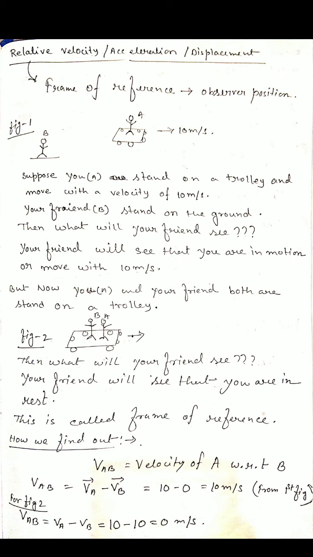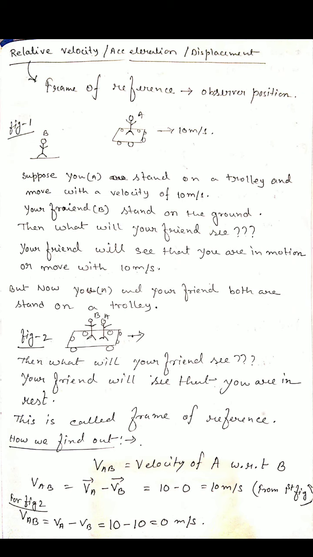But in the second figure, you and your friend are both in motion with a certain velocity, so when your friend observes you, he sees that you are at rest. That means your velocity is 0.